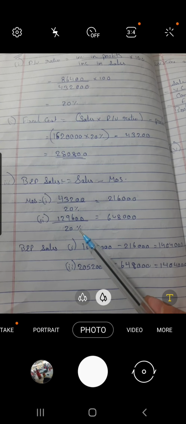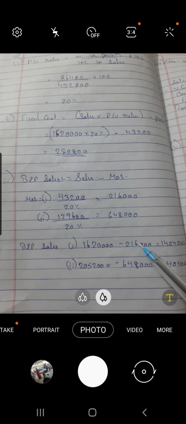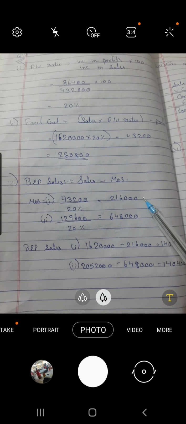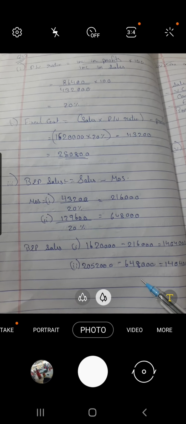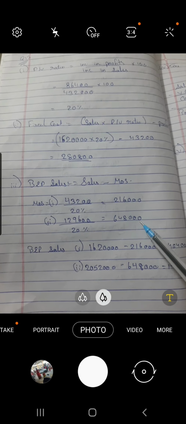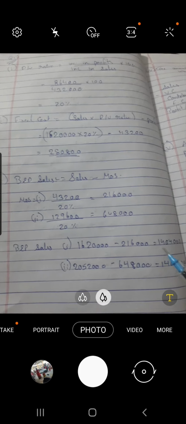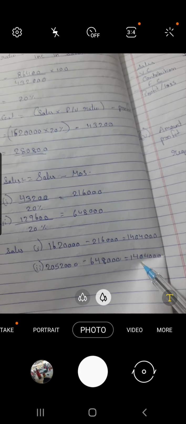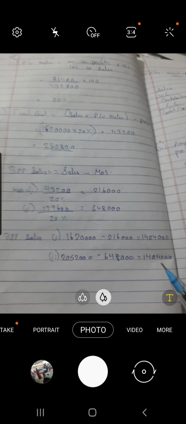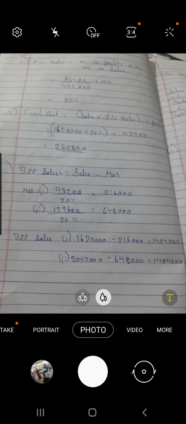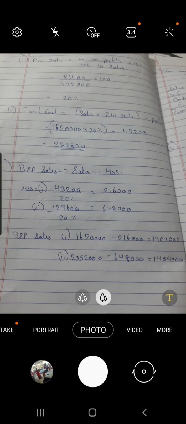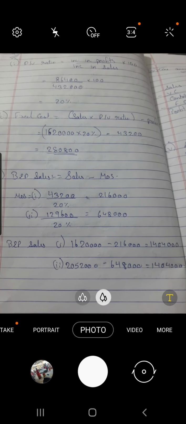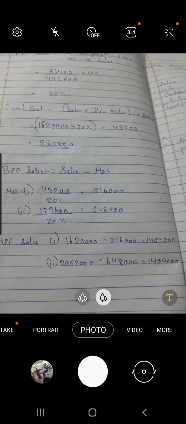Through that, BEP sales, which is sales minus margin of safety, for period 1 and period 2, deducting the values, we will get the answer as 14,04,000. Remember, BEP sales is always the same for first and second half, unless different conditions for profit and margin of safety are given.